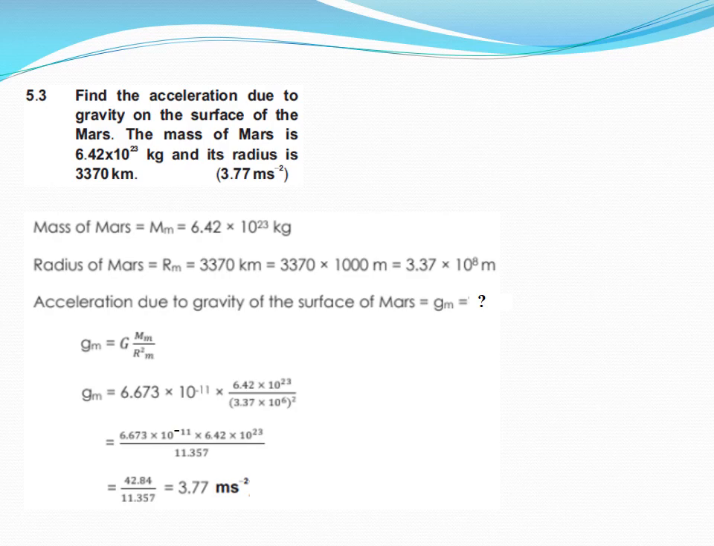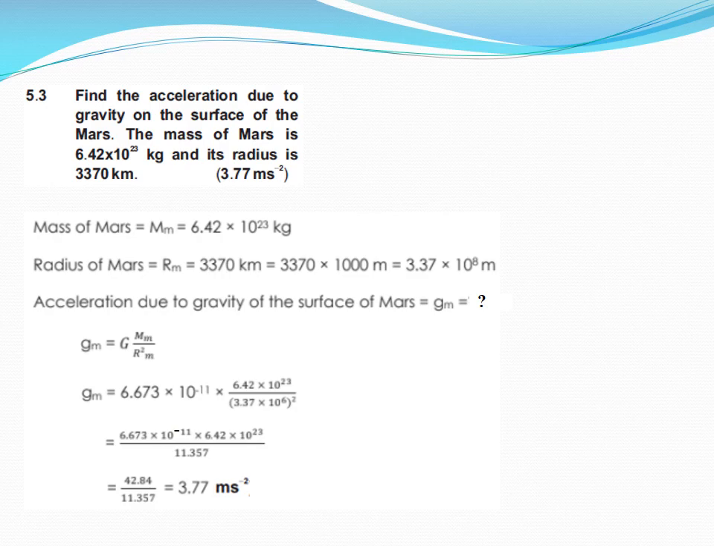Numerical 5.3, find the acceleration due to gravity on the surface of Mars. The mass of Mars is 6.42 into 10 to the power 23 kg and its radius is 3370 kilometer. So dear students, what is the data given? Mass of Mars is given as 6.42 into 10 to the power 23 kg. Radius of Mars is given as 3.37 into 10 to the power 6 meter, after converting into scientific notation. Now acceleration due to gravity on the surface of Mars is to be determined. So we are using the same formula.